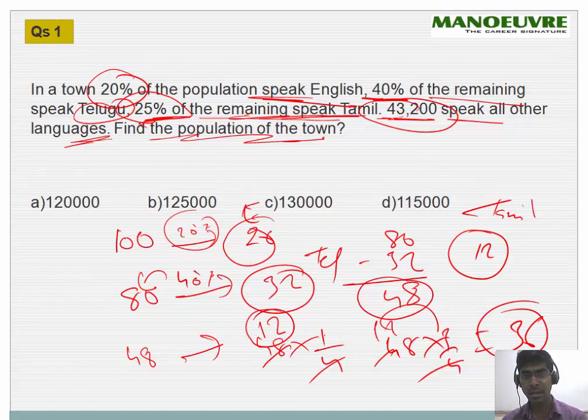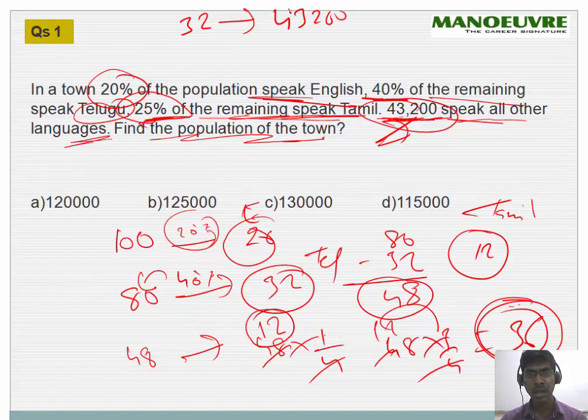The question is saying 43,200 speak all other languages, which means according to us the remaining people speaking other languages is 36, but according to the question it is 43,200. So 36 is equal to 43,200. Now they are asking what was the original population, so we can say what was the 100.